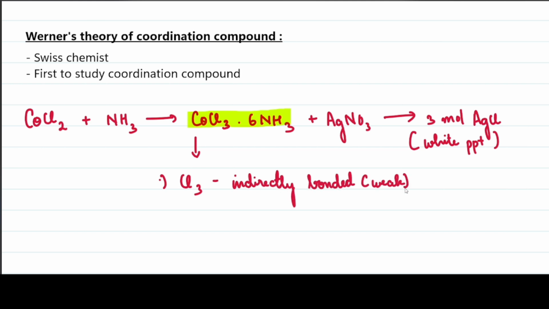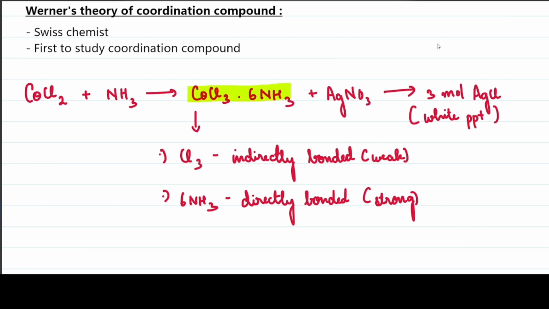That is, he says that the Cl3 is weakly bonded to the cobalt, and he also says that the 6NH3 is directly bonded, which is strongly bonded to the cobalt. So he said that Cl3 is weakly bonded to the cobalt and 6NH3 is strongly bonded to the cobalt.